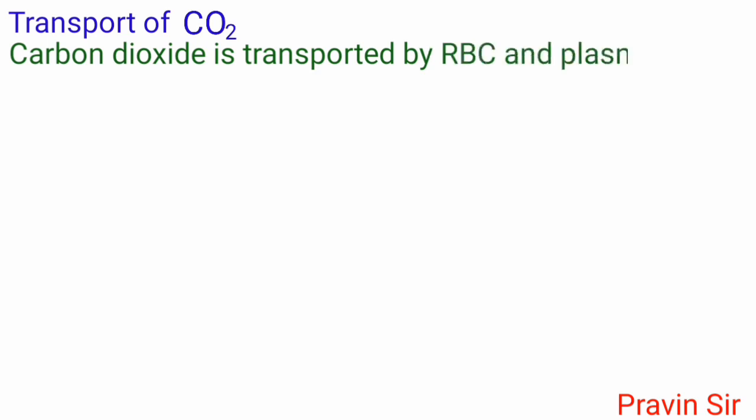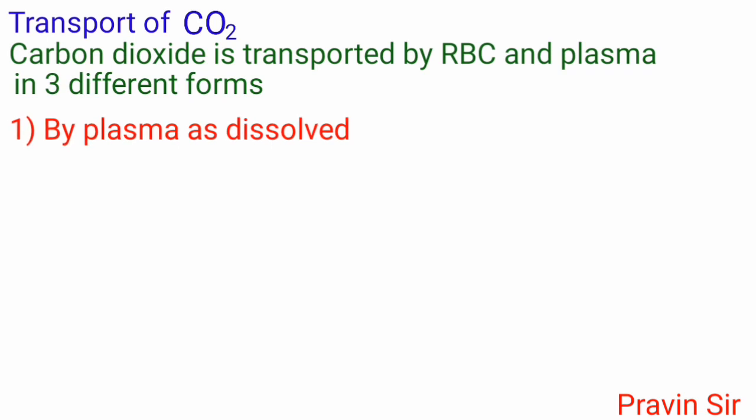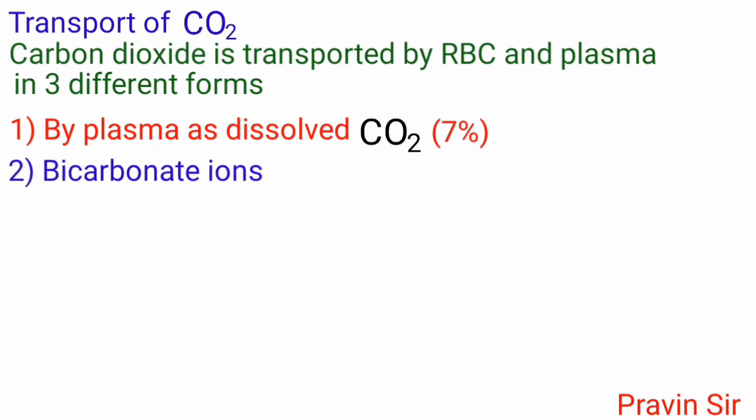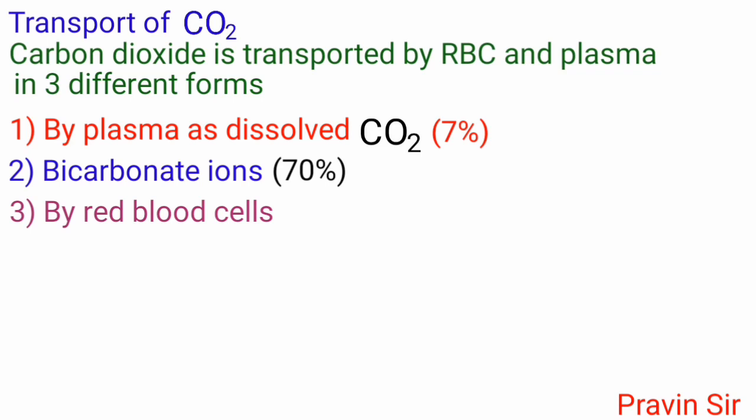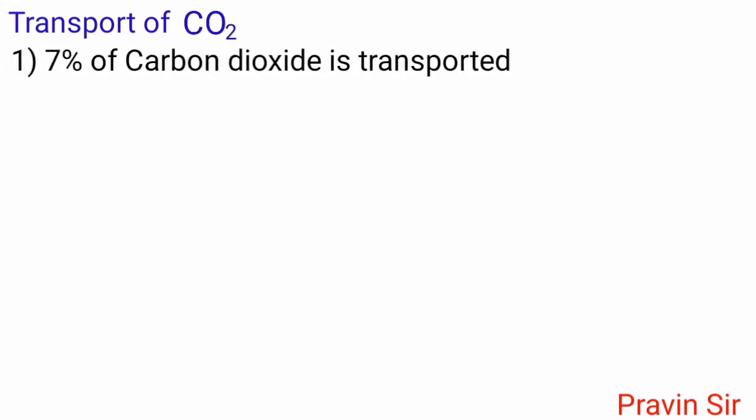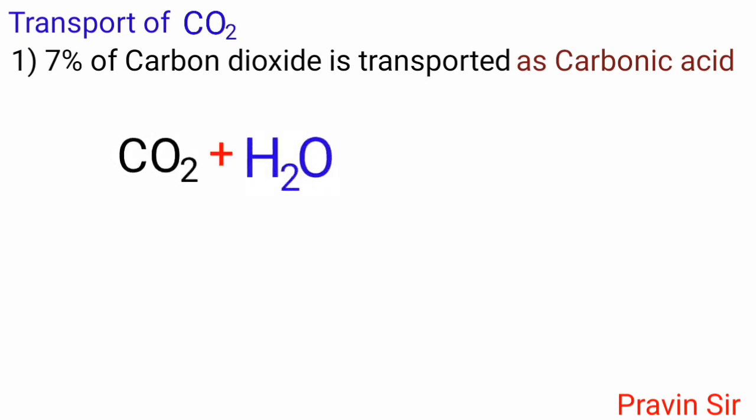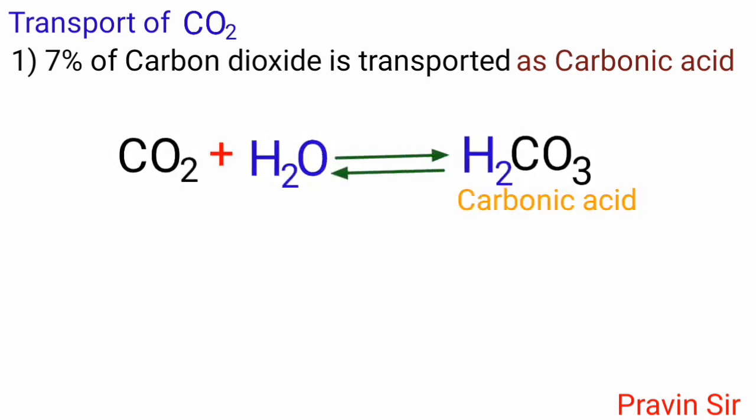Transport of carbon dioxide. Carbon dioxide is transported by RBC and plasma in three different forms: by plasma as dissolved carbon dioxide, that is 7%, as bicarbonate ions, 70%, and by red blood cells, 23%. 7% of carbon dioxide is transported as carbonic acid. Carbon dioxide plus water forms carbonic acid.